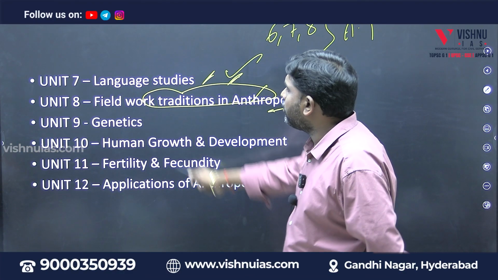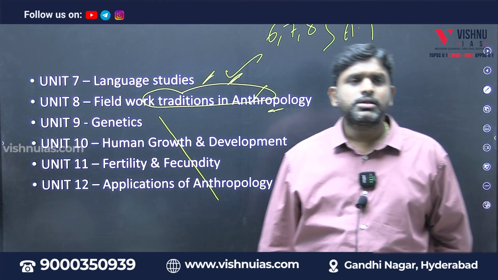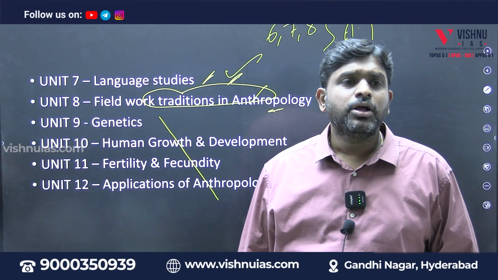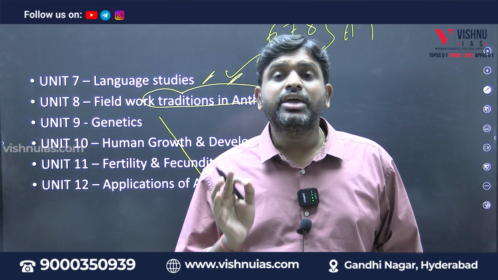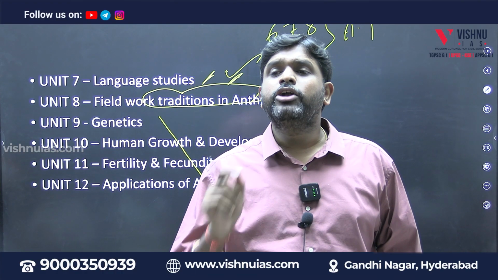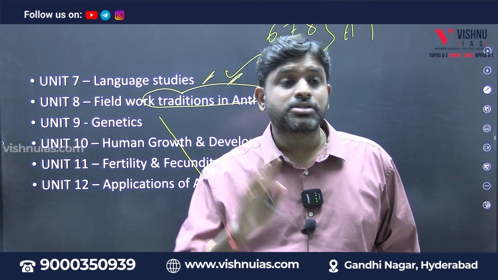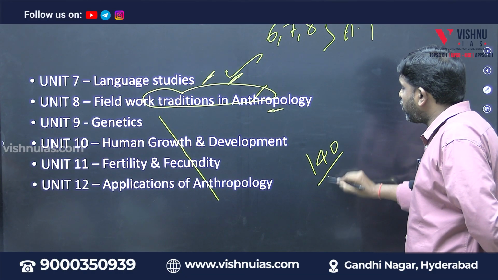Then next we have 9, 10, 11, 12. And the wondering thing is, in the 2025 question paper, 35 to 40%, or if I be precise, 35% of the question paper, means out of 100, 35. 35 into 4, how much? 140 marks. Out of 400 marks, 140 marks of questions came.